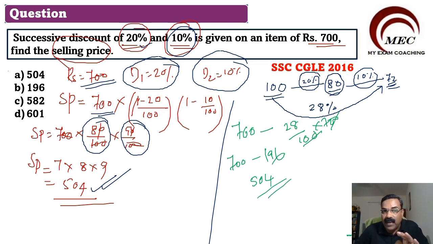So always keep it in mind, whenever there is a successive discount of 20% and 10%, the effective discount will be equal to 28%. So when you give a 28% discount on 700, the effective selling price will be equal to 504. Whichever method is easy for you, use it and find the correct answer. So we got the correct answer, and accordingly we will mark option A, 504, as the correct answer. Kindly understand the concept and then solve it, then it will be very easy for you.